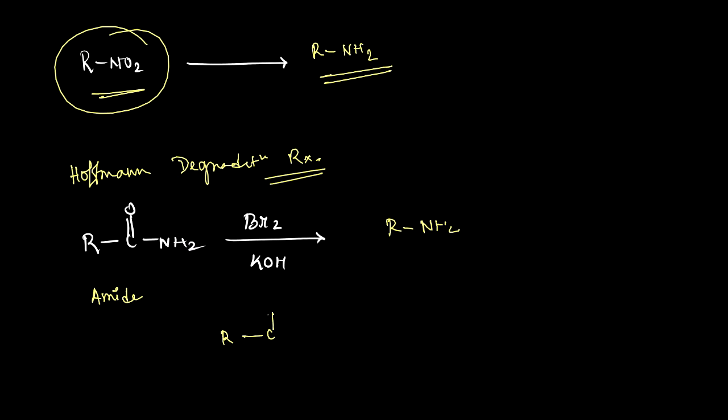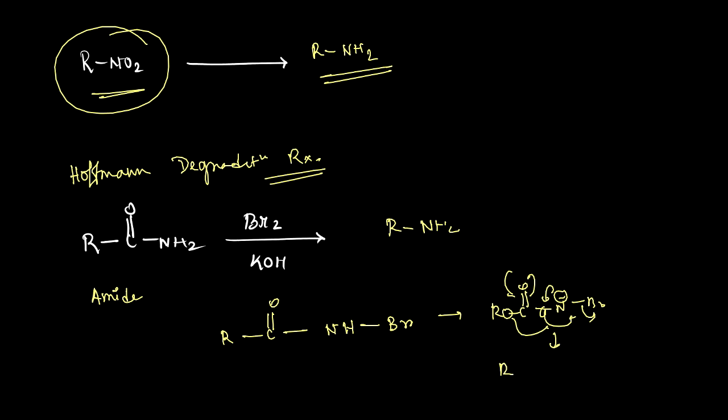This reaction will happen like this: first, by application of potassium hydroxide base, it will convert into NH negative. That NH negative will capture one bromine and it will form the N-bromo amide. Then again NH negative will form. So N negative Br, and here some rearrangement will happen, and after the rearrangement bromine will come out and it will form this N double bonded C double bonded O. An isocyanate intermediate will form.